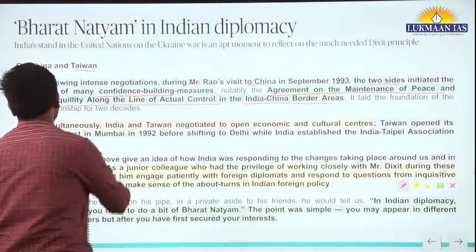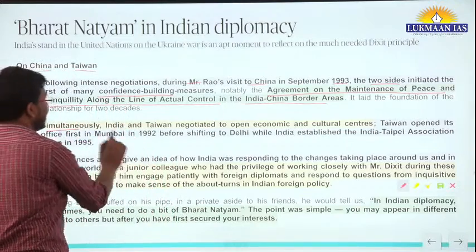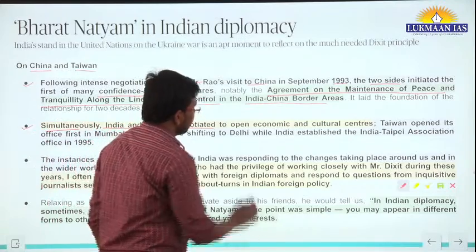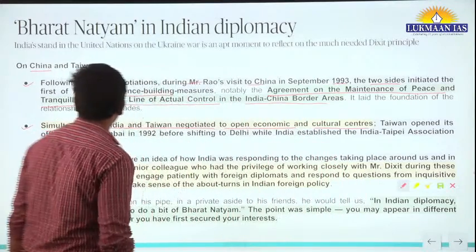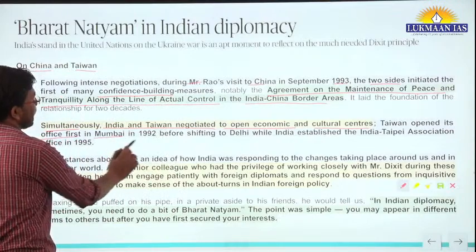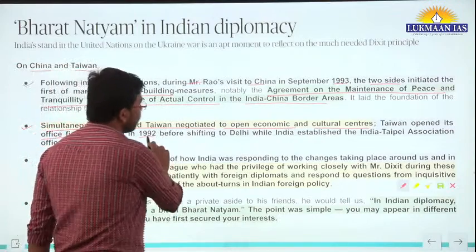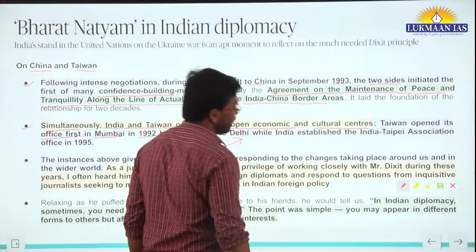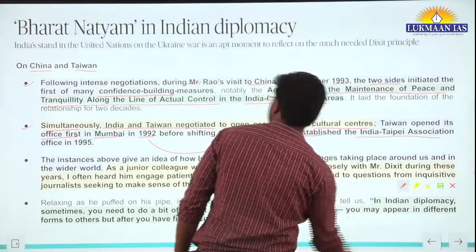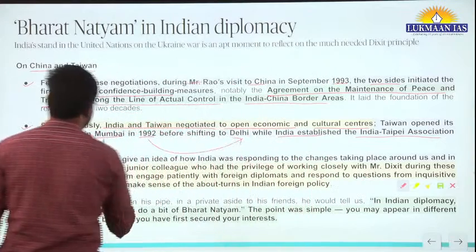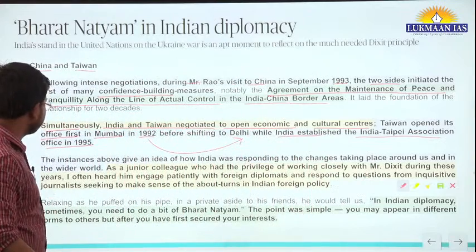Okay, this is the thing. Simultaneously, India and Taiwan negotiated to open economic and cultural centers. Taiwan opened its office first in Mumbai in 1992, and later on they shifted it to Delhi. India also established the India Taipei Association Office in 1995. Okay, this is the thing.